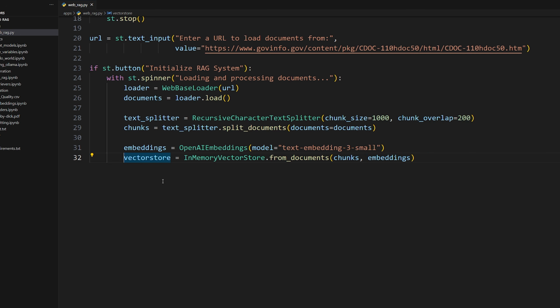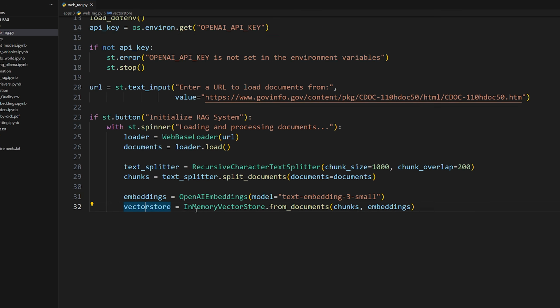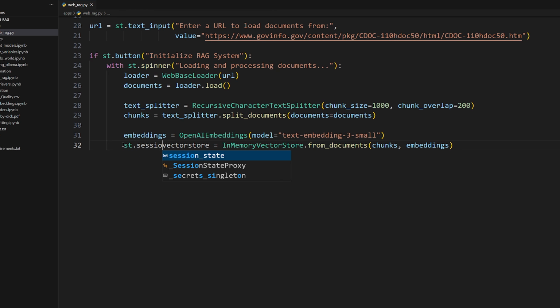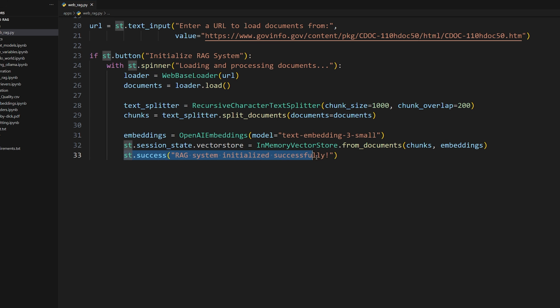And then also we want to store this in the session state of our Streamlit application, so that it's able to grab the vector store to use it to do RAG with. So to do that, we can do st.session state.vector store, and then we'll just do a success message that says it was initialized successfully. Okay. So now that we have all that, that's to actually set up the RAG and everything, the indexing pipeline.